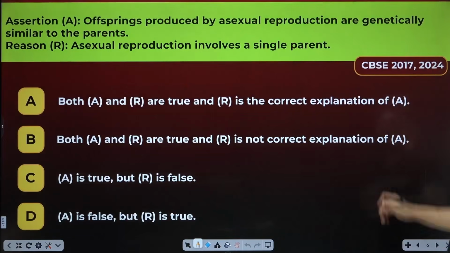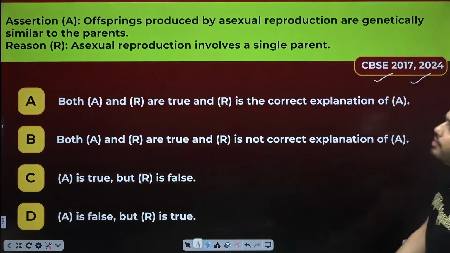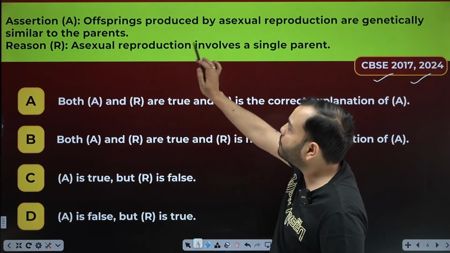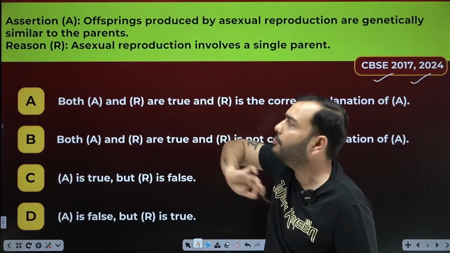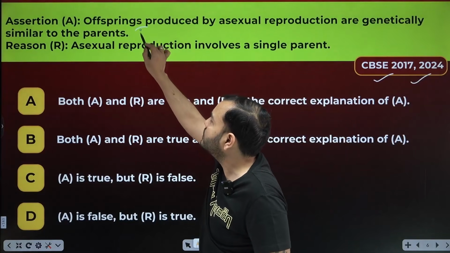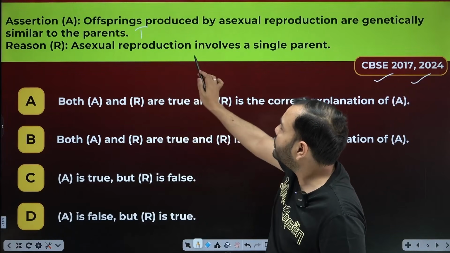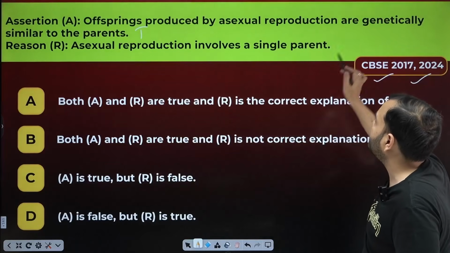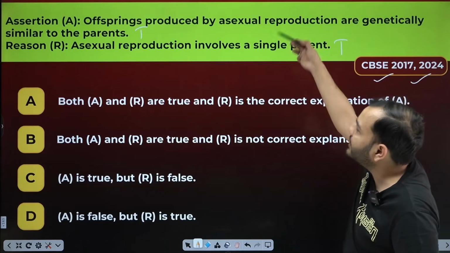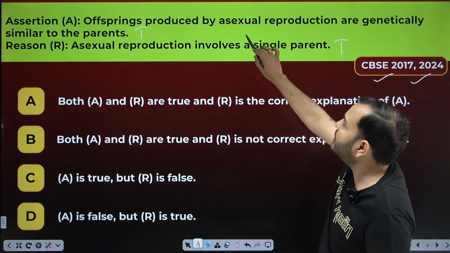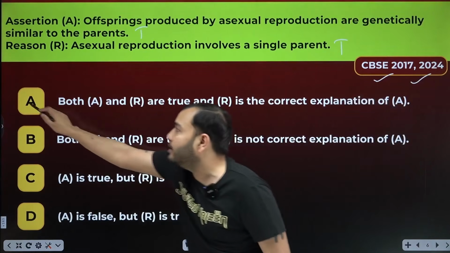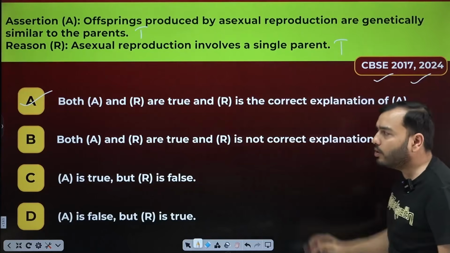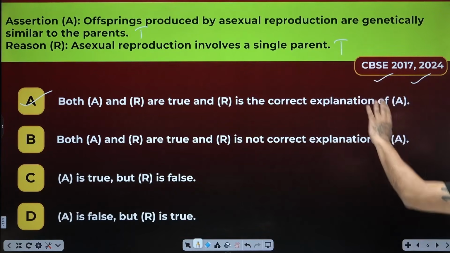Come on, let's look at one question. It came in 2017 and 2024. Assertion: offspring produced by asexual reproduction are genetically similar to the parents. This is true. Reason: asexual reproduction involves a single parent. This is also true. And is this its reason? Yes. Why are the offspring genetically similar? Because there is a single parent. So option A is correct: both A and R are true, and R is the correct explanation of A.